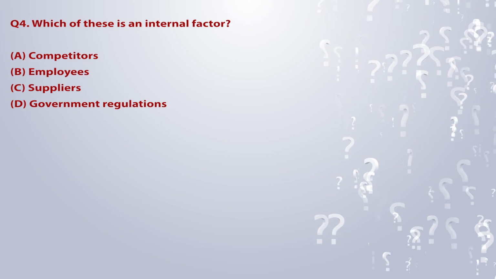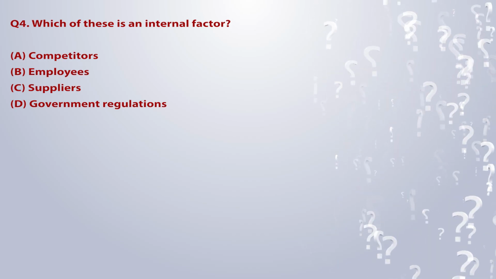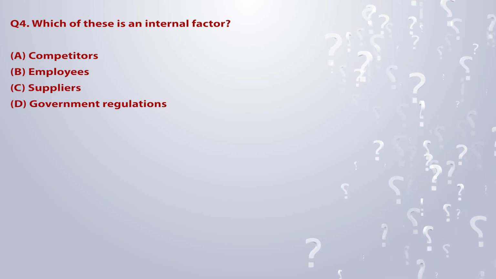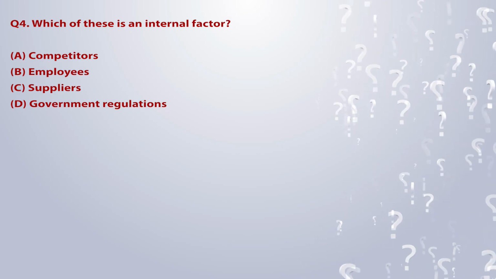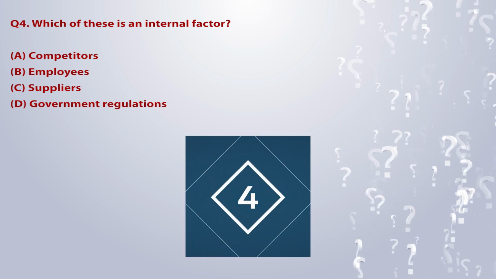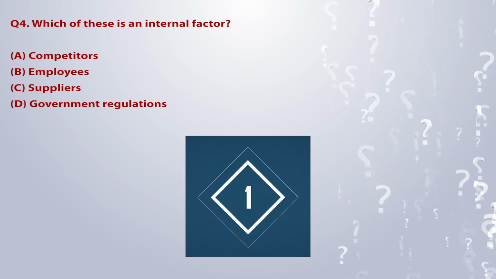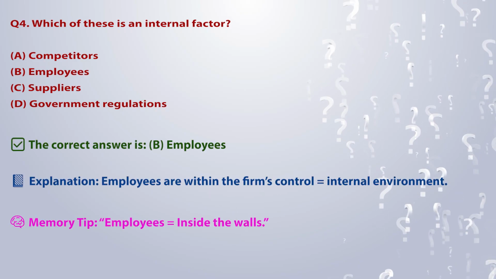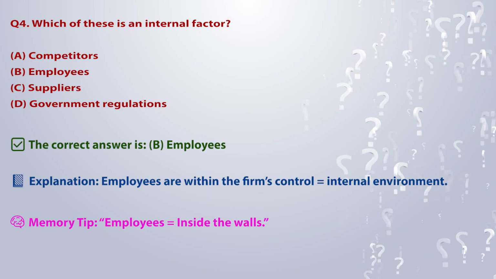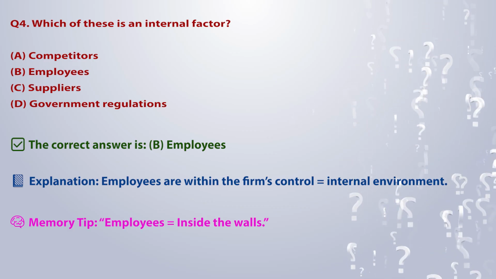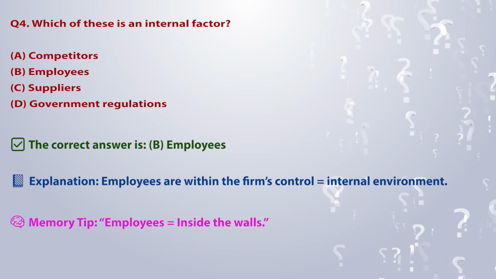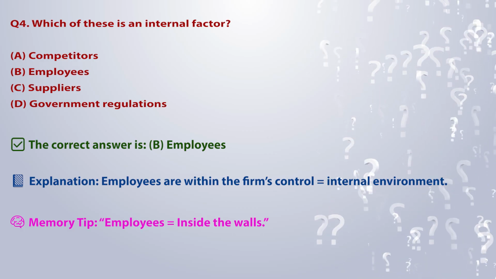Q4. Which of these is an internal factor? A. Competitors. B. Employees. C. Suppliers. D. Government regulations. The correct answer is B. Employees. Explanation: employees are within the firm's control is equal to internal environment. Memory tip: employees is equal to inside the walls.